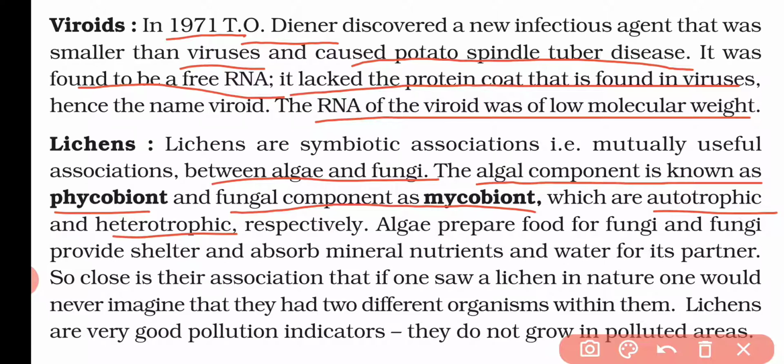Now algae prepare the food for the fungi, and fungi provide the shelter and absorb minerals, nutrients and water for its partner. That means when the phycobiont and mycobiont are living together, the phycobiont has only one work, preparing the food by photosynthesis, and the mycobiont has two main functions. First, it will provide shelter to the phycobiont, and it will also absorb water and nutrients from the soil, and provide them to its partner, that means the phycobiont.